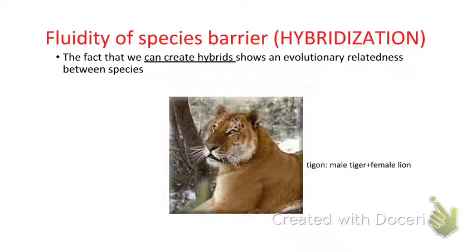This also shows that we can create hybrids, so there's a fluidity of the species barrier. Here we have a male tiger with a female lion. We can create hybrids, so this shows how things can change over time, even move across species.